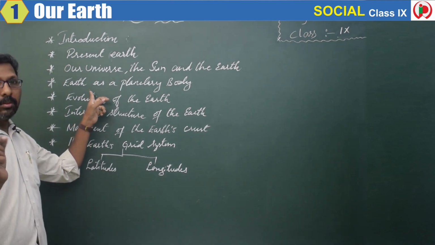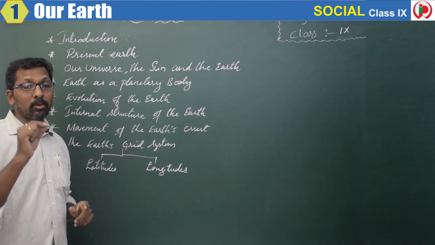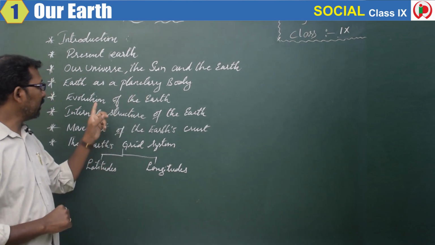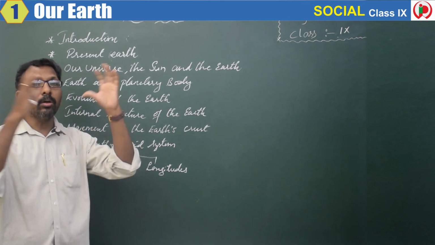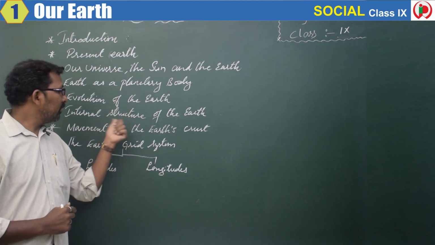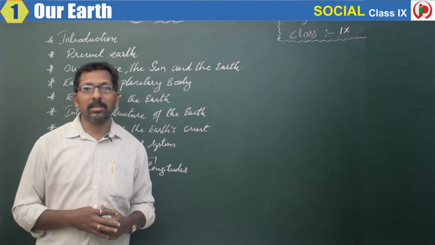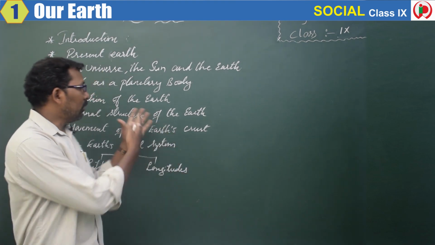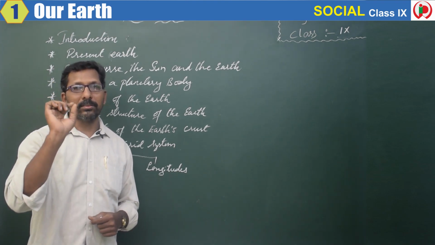Then the movement of the earth. You have learned this in the 8th class. The movements of the earth, that is rotation and revolution, we'll discuss in the earth as a planetary body. Next, we'll discuss the evolution of the earth, how earth was formed in the universe. Next, we'll discuss the different structures of the earth. For example, in our body we have different parts: we have head, body, legs. Like that, our earth also has different structures, which we'll discuss in an elaborate way.